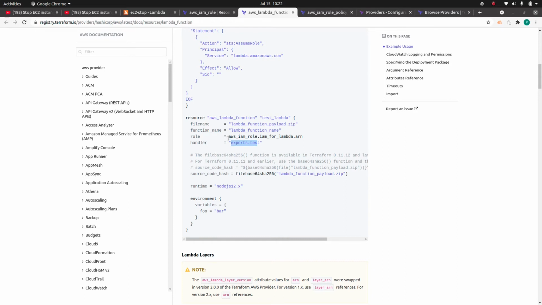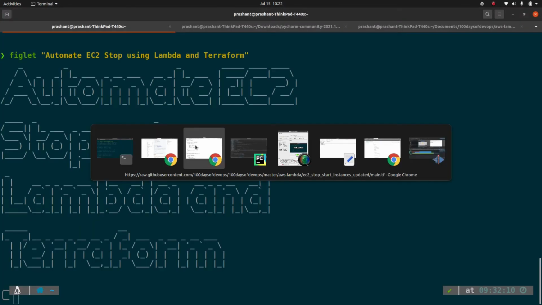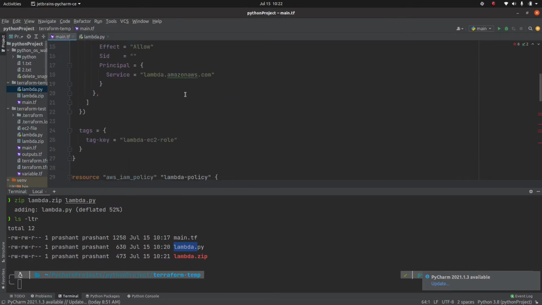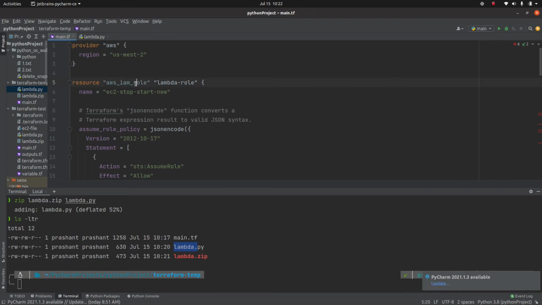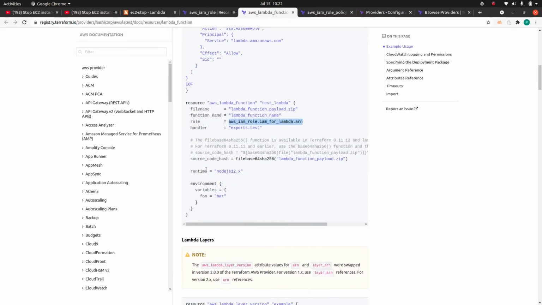The next point is the role. Here we are going to specify the role we have created in the previous step, this role. Then we need to specify the source code hash for that particular function, which is what lambda is going to take.